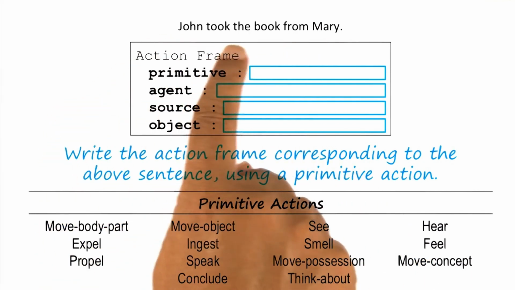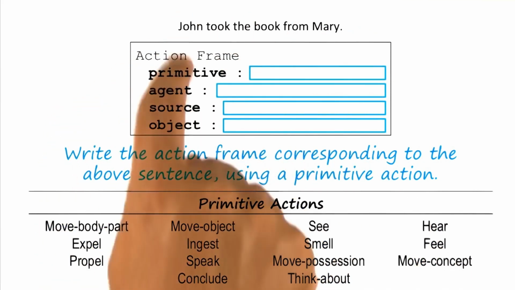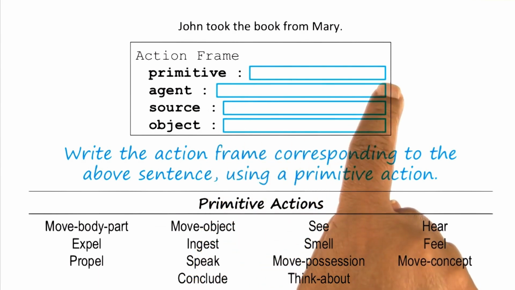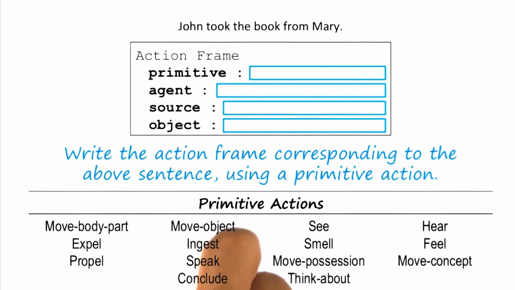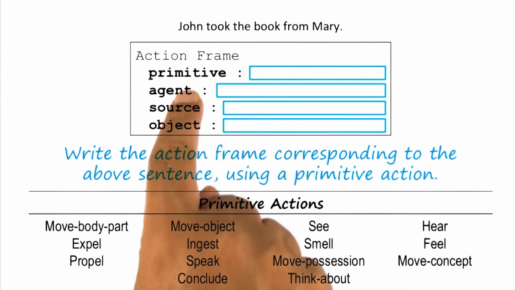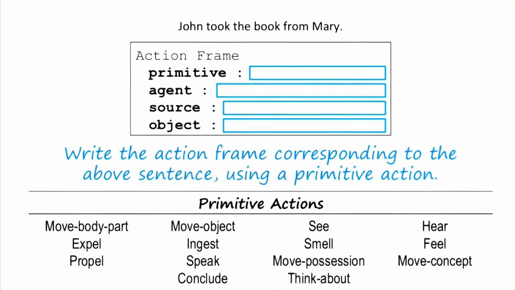Here is a sentence. John took the book from Mary. For this sentence, first write down the primitive action that best captures the meaning of the sentence, and then write down the fillers for each of the slots of this primitive action. What did you write, David? So for the primitive for this sentence, I chose, as I did before, move possession as the best primitive.